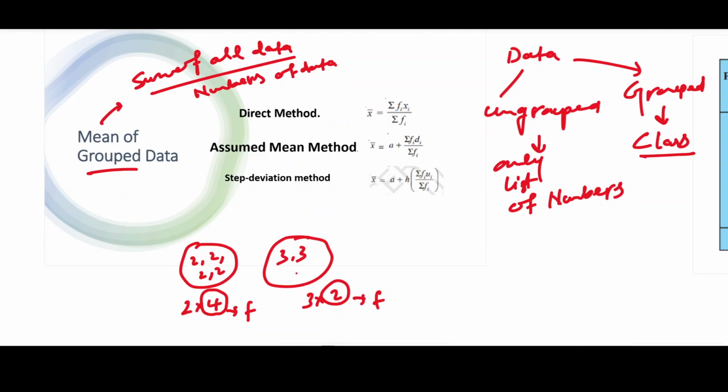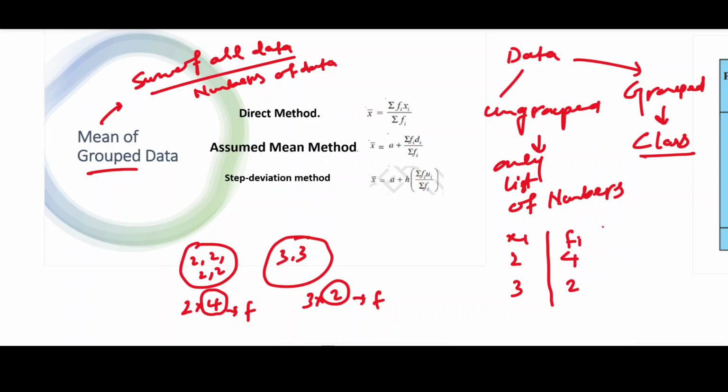So if we make a table here, this is the data and this is the frequency: 2 four times, 3 two times.